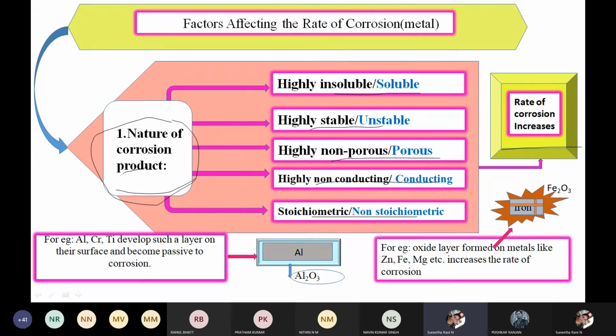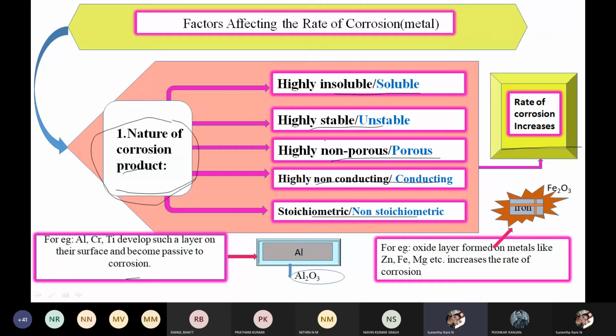In that case also, the rate of corrosion increases, whether the medium contains a stable metal ionic solution or an unstable metal ionic solution. See, here I have given some examples. For example, aluminium, chromium, and titanium develop such a layer on their surface and become passive to corrosion. What is passive to corrosion? I'll come to this, how it will protect.